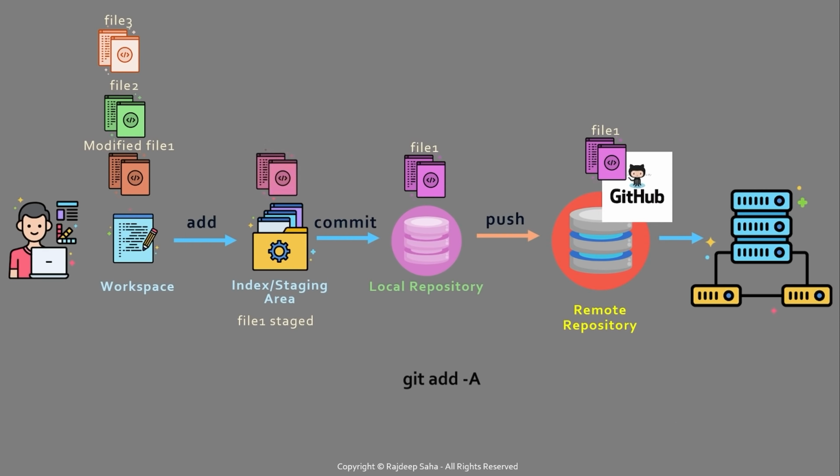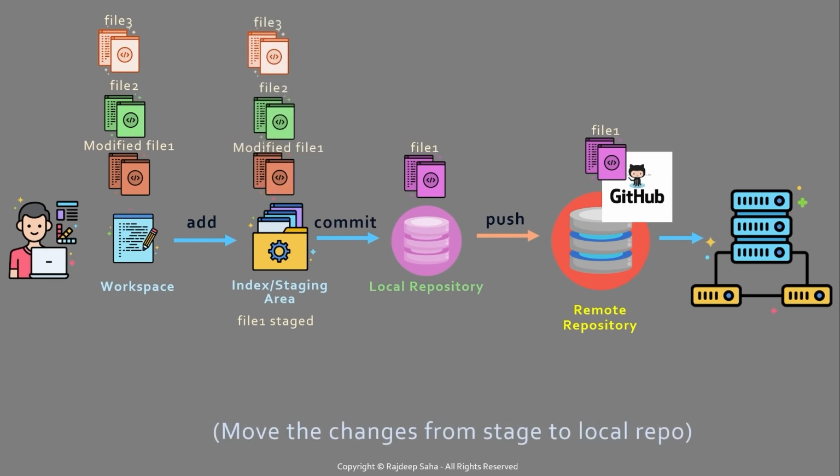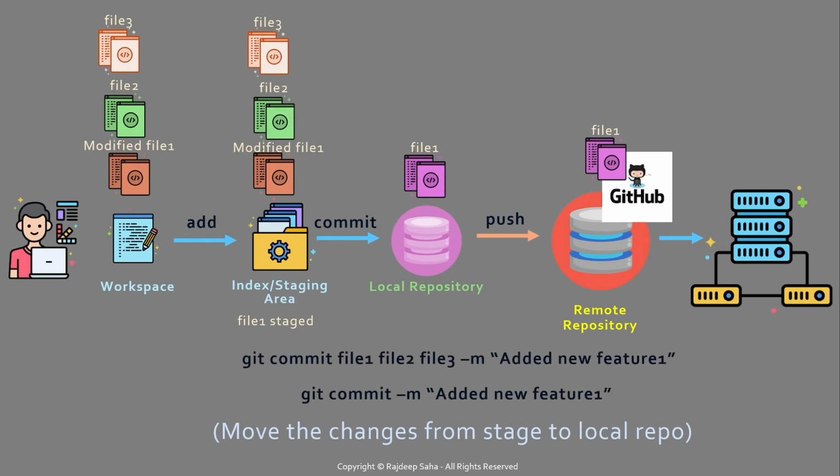So once this command is run, the staging area will have the modified file 1, file 2 and file 3, and then the user runs git commit file 1, file 2, file 3 -m, added new feature 1. Alternatively, you can just run git commit -m, added new feature 1. In this case, all the changed files will be picked up.